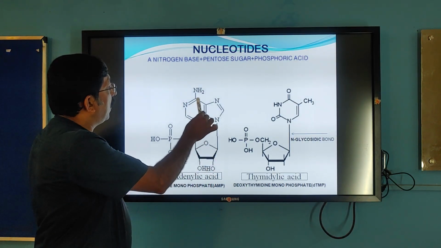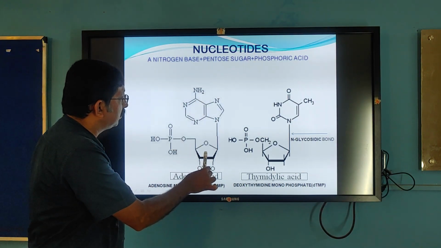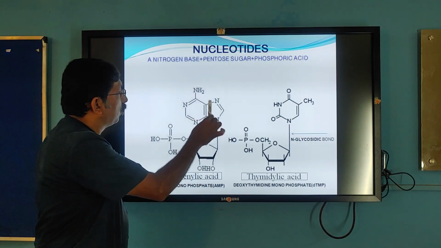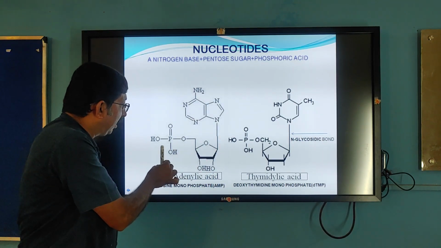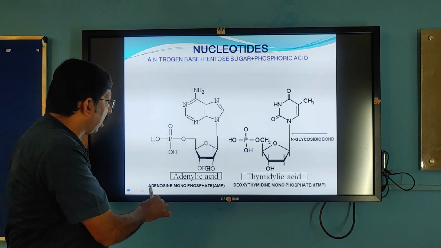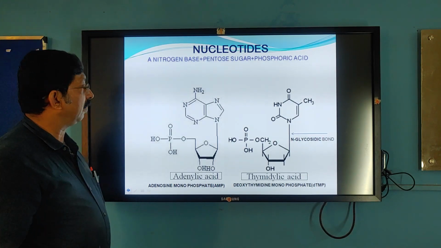See here, adenine plus sugar forms adenosine, plus phosphate forms adenylic acid, or adenosine monophosphate, with one phosphate.